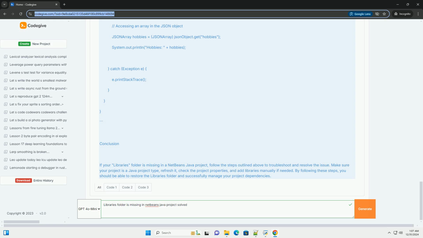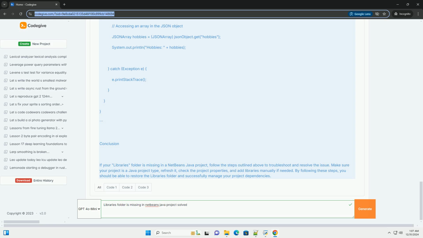Example: adding a library to your project. Let's say you want to add the popular JSON library, JSON Simple, to your project. Here's how you can do it. 1. Download the library. Download the jar file for JSON Simple from the official repository, https://github.com/fangyidong/json-simple.